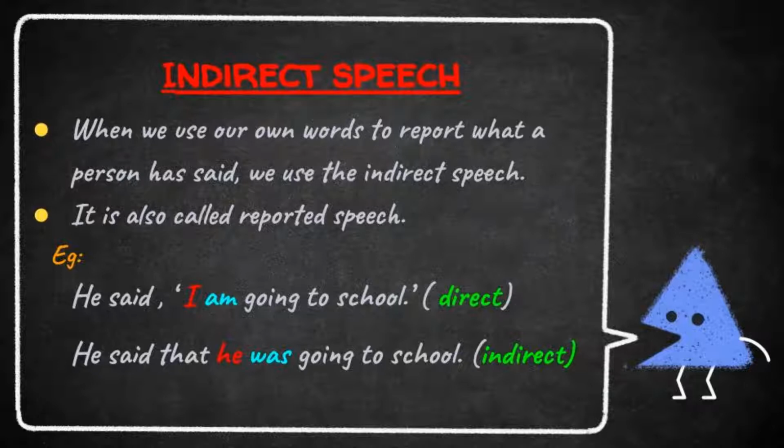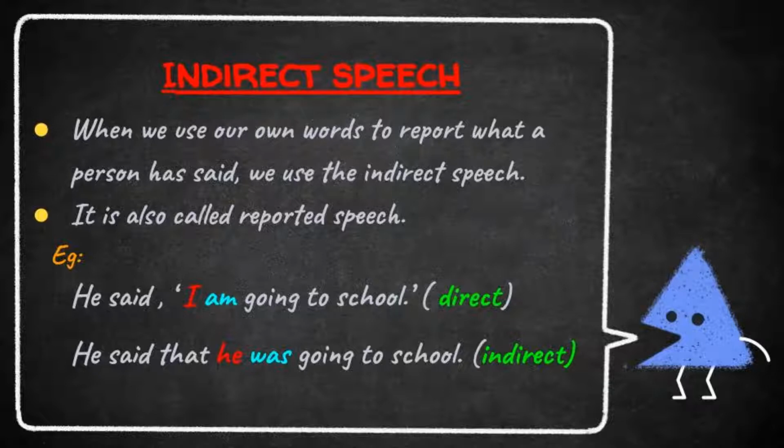Students, look at the given example here. He said, "I'm going to school." This is direct speech. And the direct speech is in present continuous form. If the direct speech is in present continuous, we write indirect speech in past continuous. And students, just remember the rules. We should remove the punctuation marks, insert the conjunction that, and change the tense and pronouns to suit the reporter.